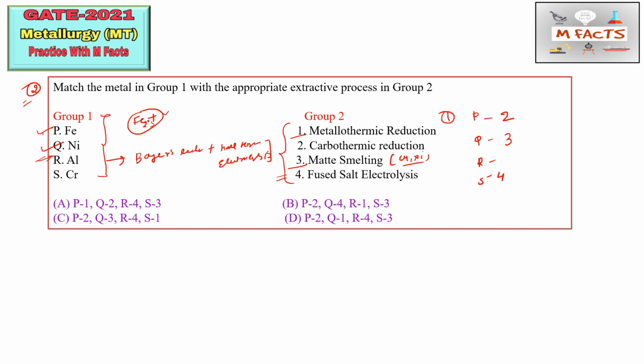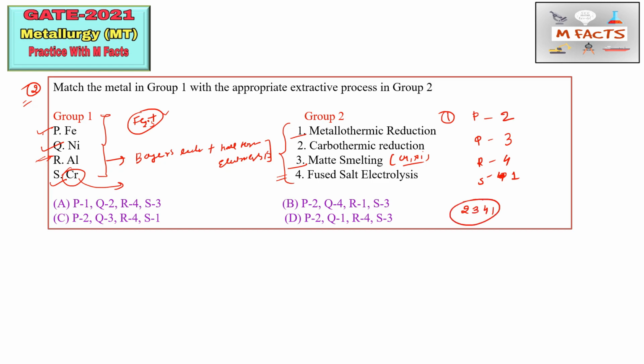Next one is, sorry, this R is 4 here. We did not match S till now. So this chromium can be extracted through the metallothermic reduction. So that's why we can match chromium by 1. So now we have the code 2 3 4 1.